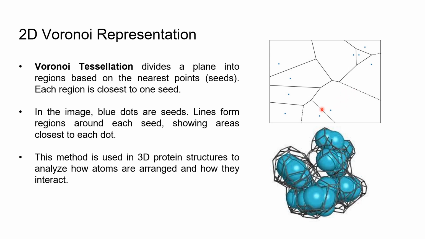Now, let's talk about the application of Voronoi tessellation in our 3D protein structures. This method helps model the spatial distribution of atoms within the protein. By doing so, it aids in analyzing the protein structures and identifying how the atoms interact with each other.